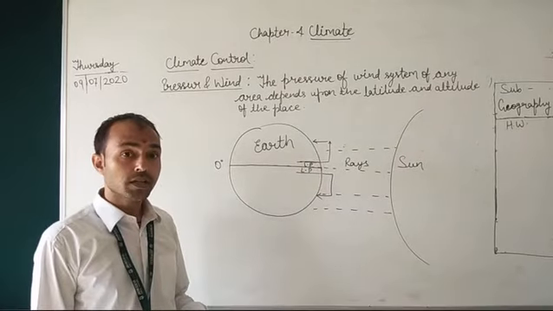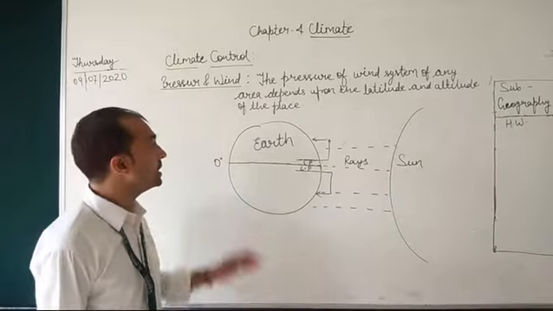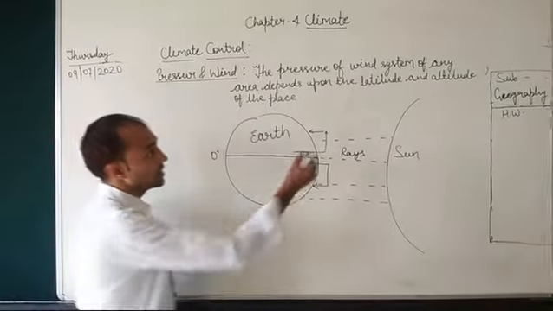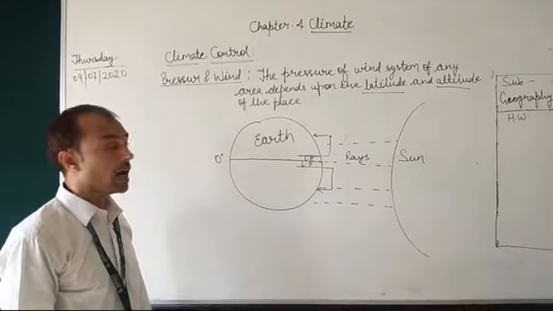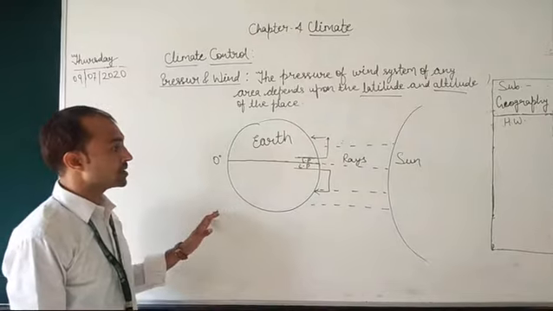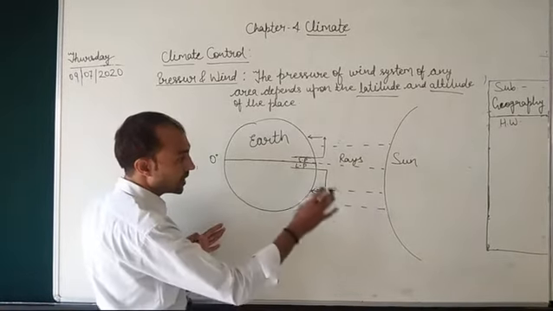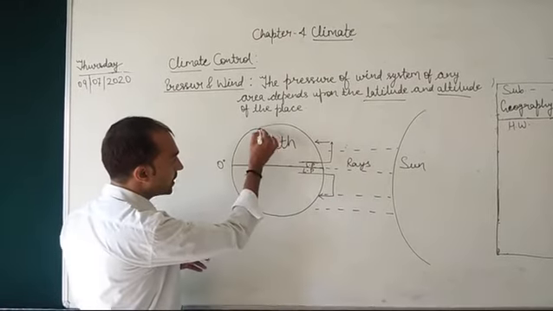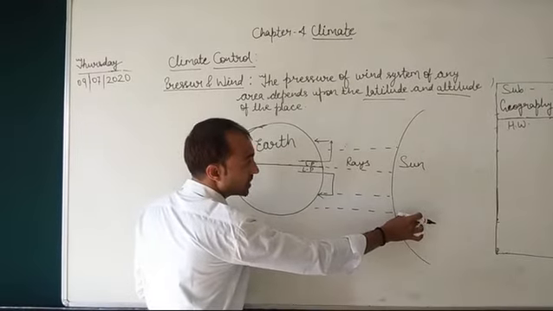The pressure and wind system of any area depends upon the latitude and altitude of the place. But how does it depend on this? We can clear this concept with the help of this diagram, that this is our earth and this is the situation of the sun.